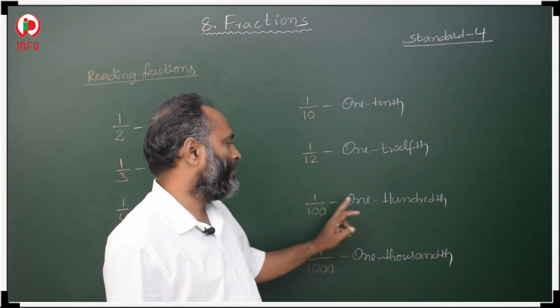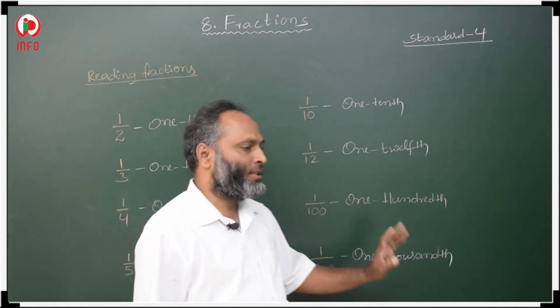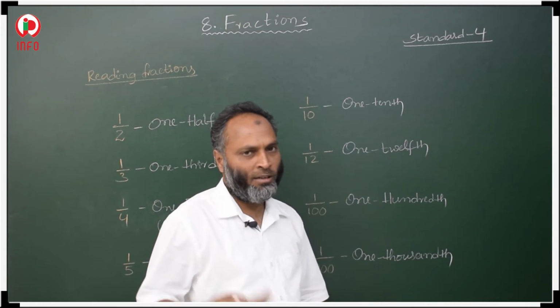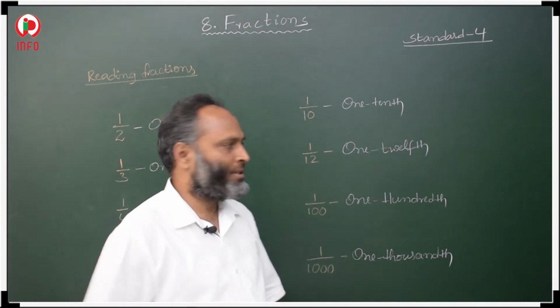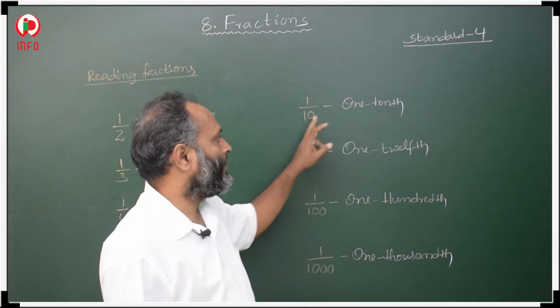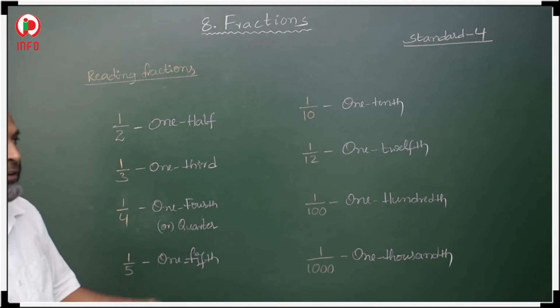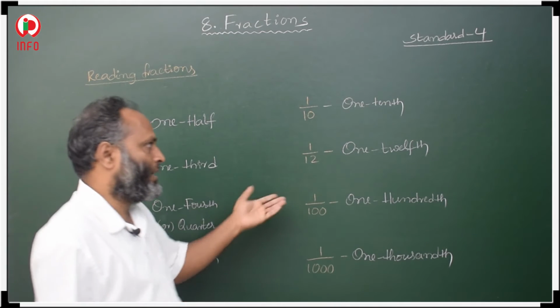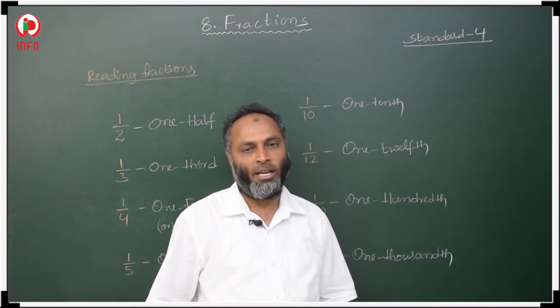1 by 100, 1 hundredth. 1 by 1000, 1 thousandth. 1 by 12, 1 twelfth. 1 by 10, 1 tenth. So anyhow the same only. If we read 1 by 10, that is your wish, or 1 tenth also correct.